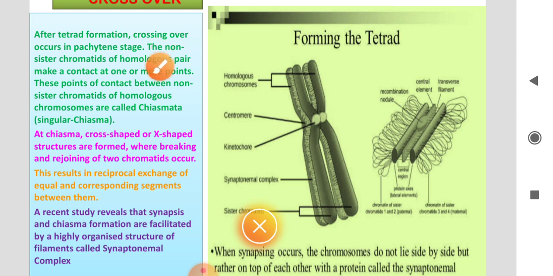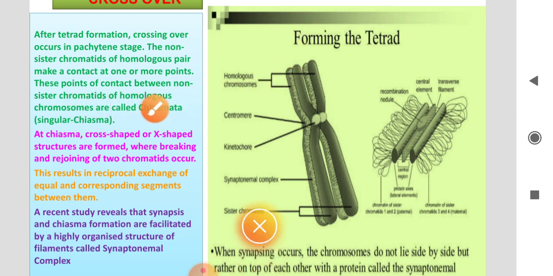What is crossing over? It takes place after the formation of chiasmata. Chiasmata means where the two chromosomes are attached at a particular point.